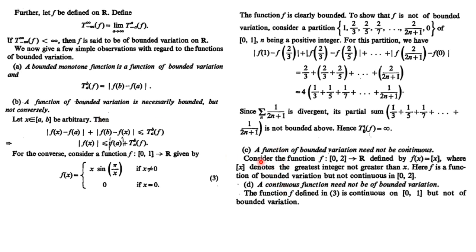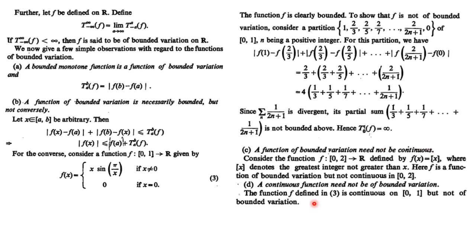Now the third observation says a function of bounded variation need not be continuous, right? For example, suppose we have a function defined on the closed interval [0, 2], and this is a step function, the greatest integer function. Clearly the variation is finite. This is a monotone function, this is a bounded function. So by property A, it is of bounded variation. We can find its variation, it is always finite. However, this function is not continuous. So this implies that a function of bounded variation need not be continuous.